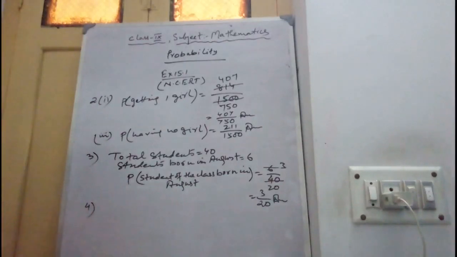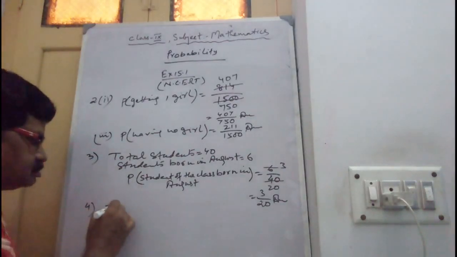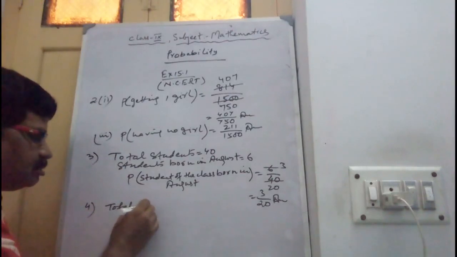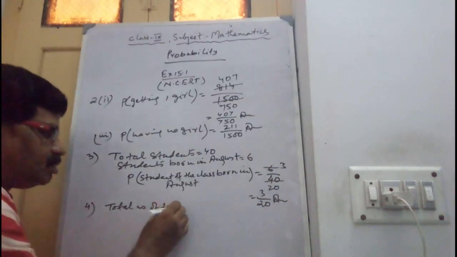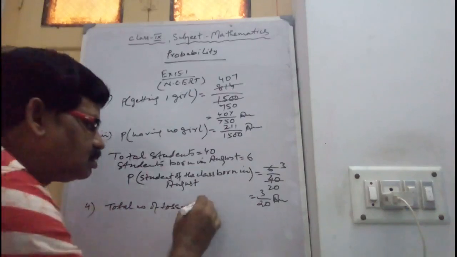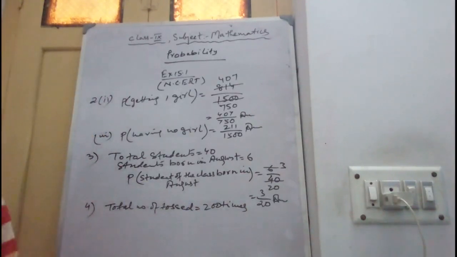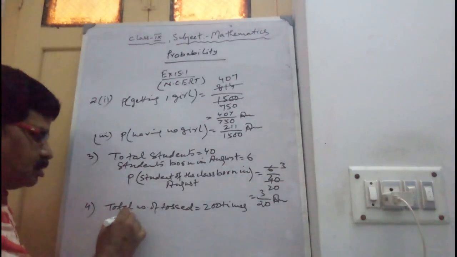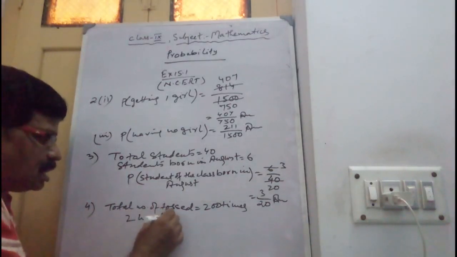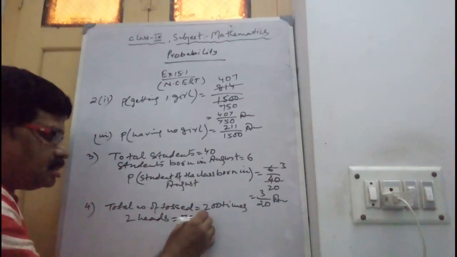Sum number 4. 3 coins are tossed 200 times. How many times was the coin tossed? 200 times. And you have to find the probability of getting 2 heads. Two heads came 72 times.